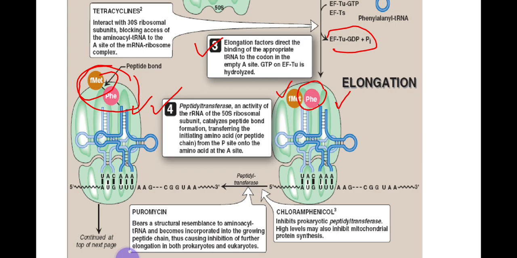Another antibiotic is chloramphenicol. This is also used in the treatment of bacterial infections, and it is used in eye ointment to treat conjunctivitis. Also, it is used for meningitis, plague, cholera, and typhoid fever. How does chloramphenicol inhibit the bacterial infection? It inhibits the prokaryotic enzyme peptidyl transferase. At high levels, it can also inhibit mitochondrial protein synthesis.